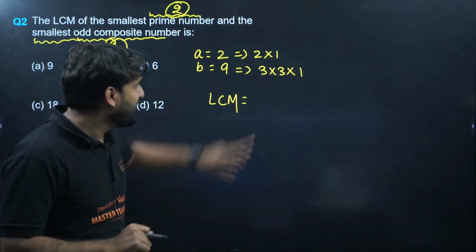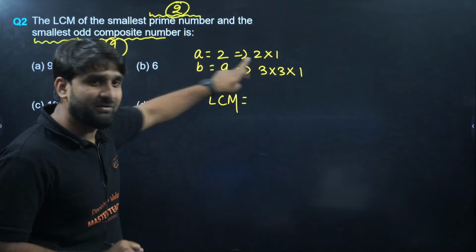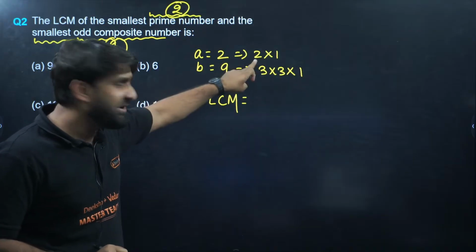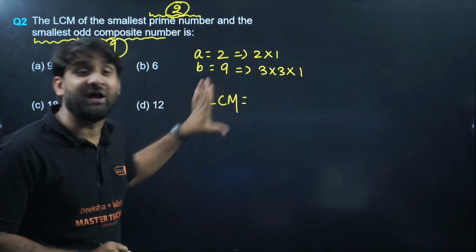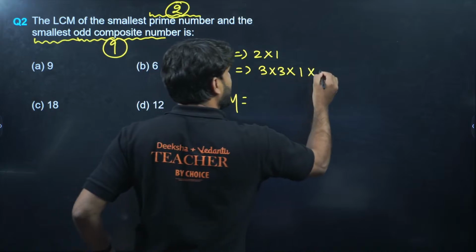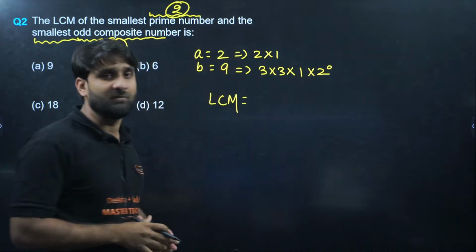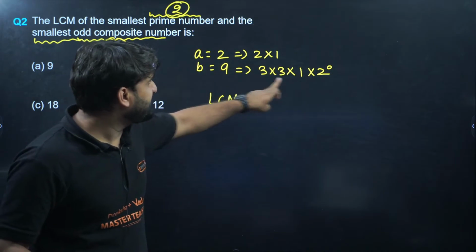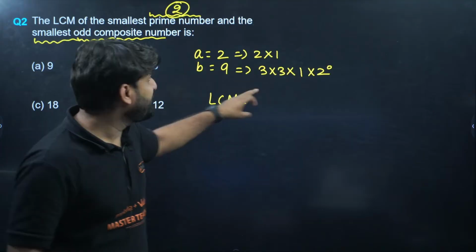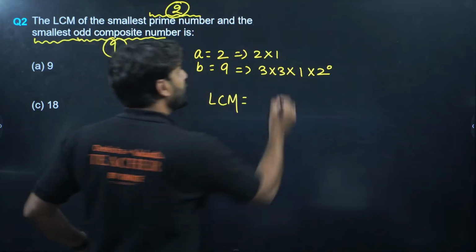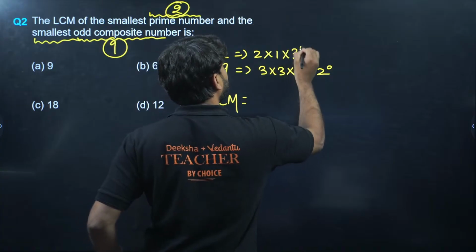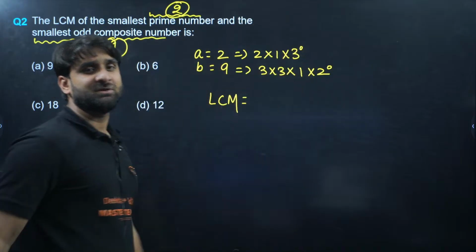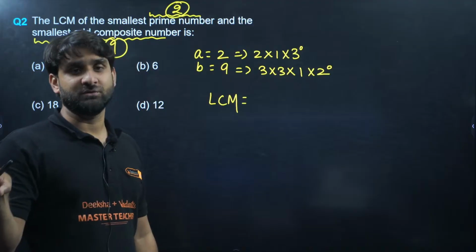Now listen. 2 is present in the factors of A, but 2 is not present in the factors of 9. So we can write 2 to the power 0. This is the method. 3 is present in the factors of 9, but 3 is not present in the factors of 2, so we can write 3 to the power 0. By writing this, you can take common values comfortably.